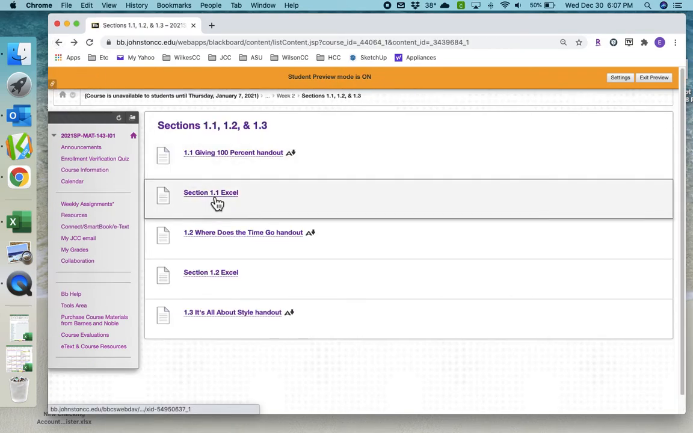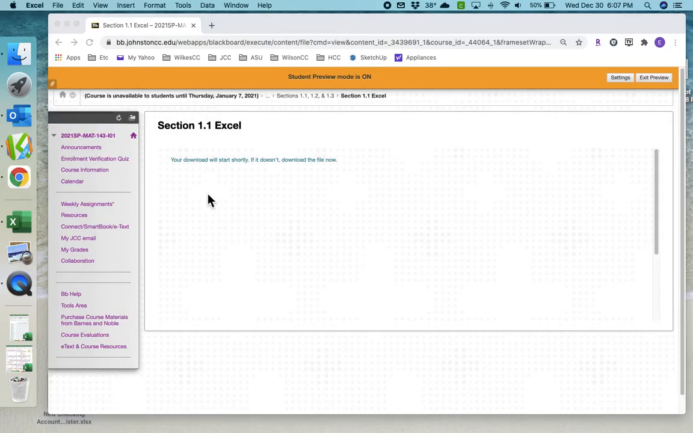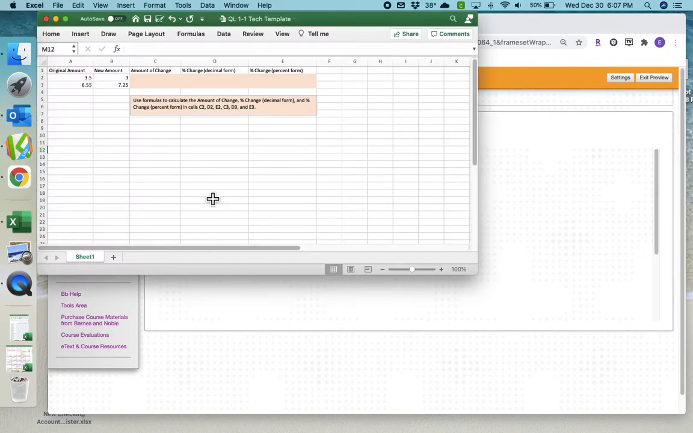And then if there's any additional things that you need, like this says section 1.1 Excel. So you have an Excel sheet that goes along with that particular lesson, and you can pull this up and practice as you're watching the video.